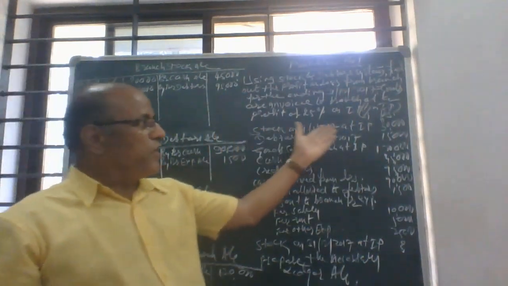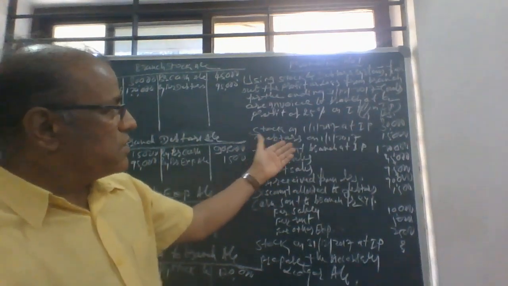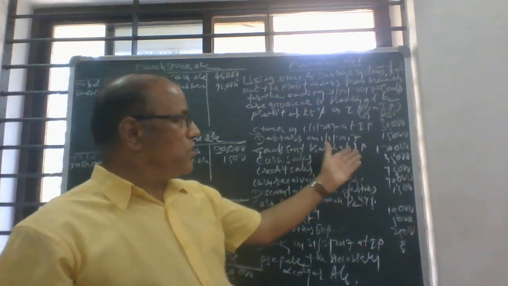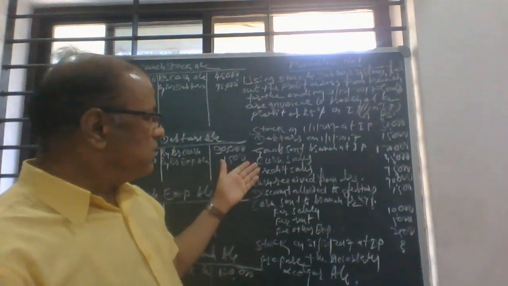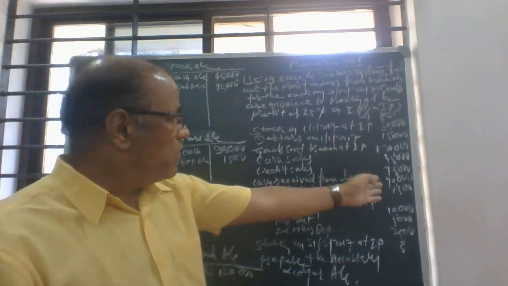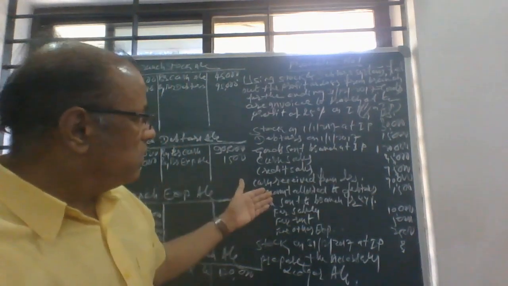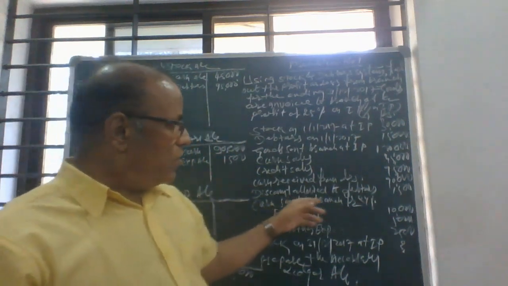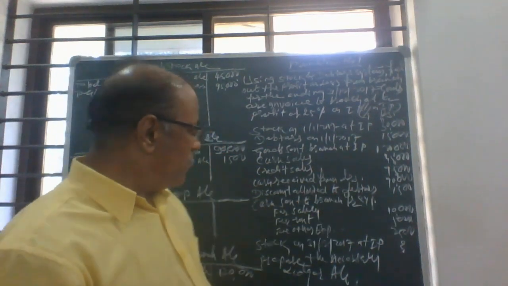Stock, that is the opening stock 30,000. Debtors at the beginning 15,000. Goods sent to branch at invoice price 1,20,000. Cash sales 45,000. Credit sales 95,000. Cash received from debtors is 90,000. Discount allowed to debtors 1,500.